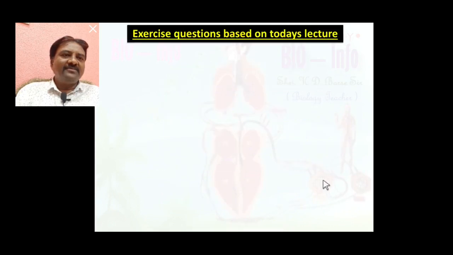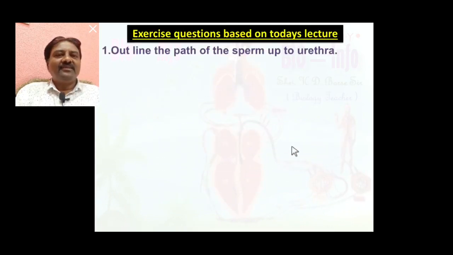Now, on the basis of today's lecture, some exercise questions are noted here. Outline the path of sperm up to the urethra. Sperm is produced inside the seminiferous tubules.